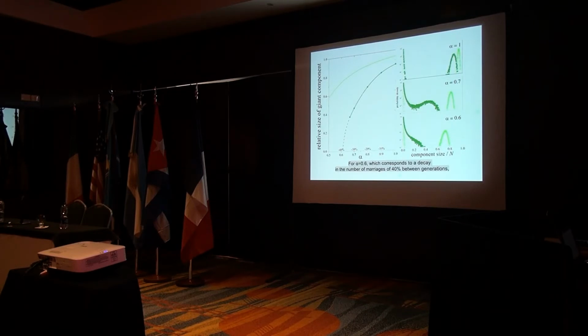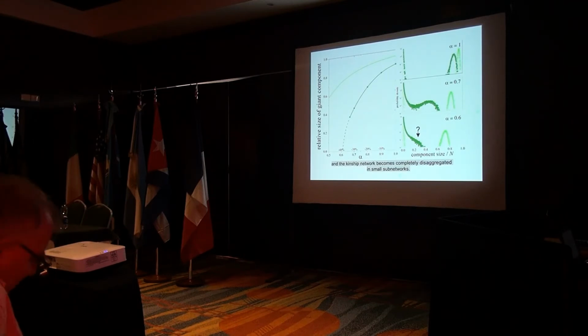For alpha equal to 0.6, which corresponds to a decay in the number of marriages of 40% between generations, the peak of the giant component is already indistinguishable from the background of smaller connected components. We can say that, below those values of alpha, the giant component is annihilated by marriage decline, and the kinship network becomes completely disaggregated in small subnetworks.